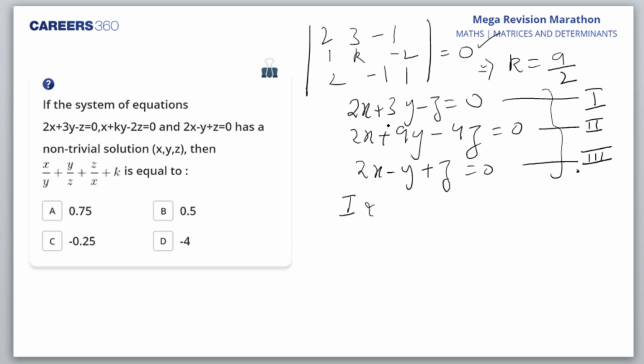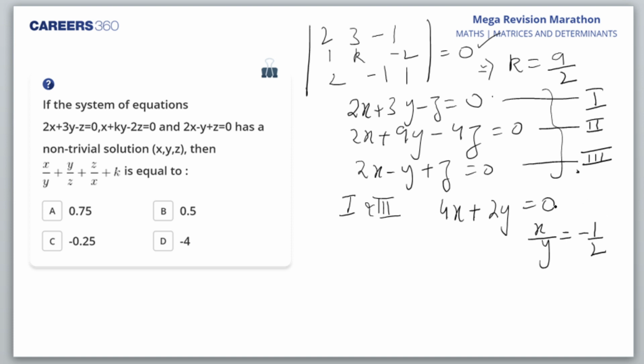1 and 3, if you add, so z and z would go. From 1 and 3, if I add these two, what do I get? I get 4x, plus 3y minus y is 2y, 2y is equal to 0. Am I right? So 4x equal to 2y. That means x by y is equal to minus half. Am I right? The x by y value I got.